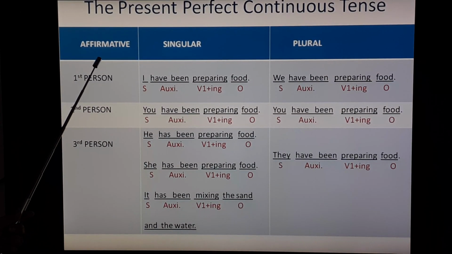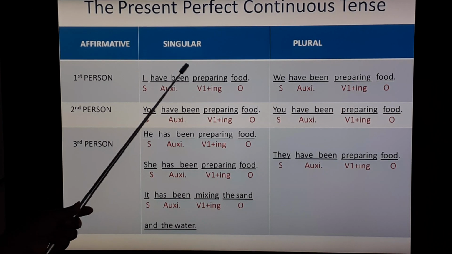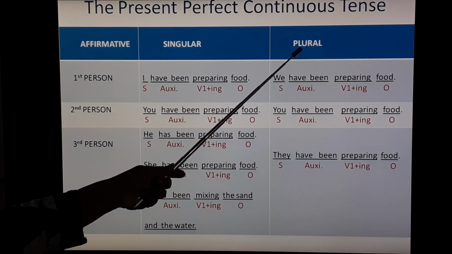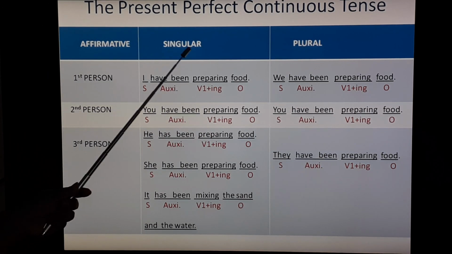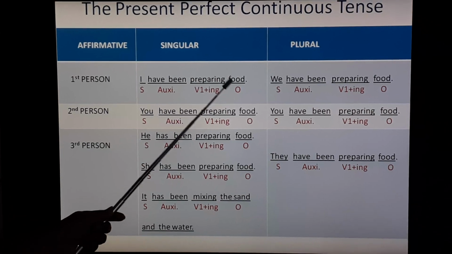Affirmative sentence means positive sentence. Singular means related to one person, place, animal or thing. Plural means related to more than one person, place, animal or thing. First person singular, that is I. I have been preparing food.